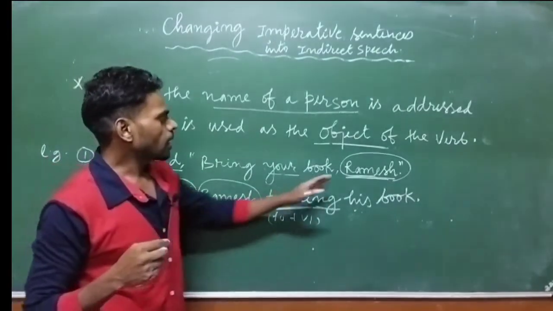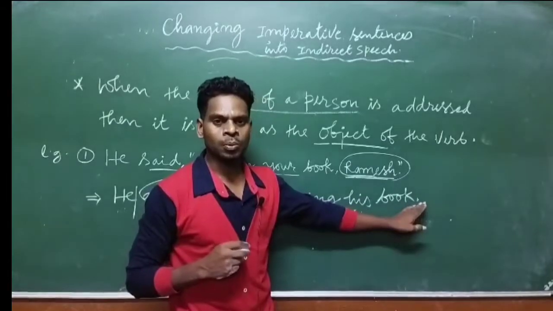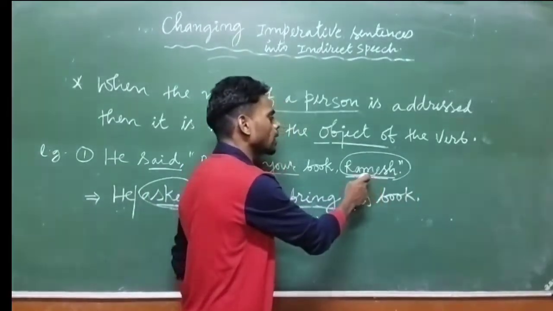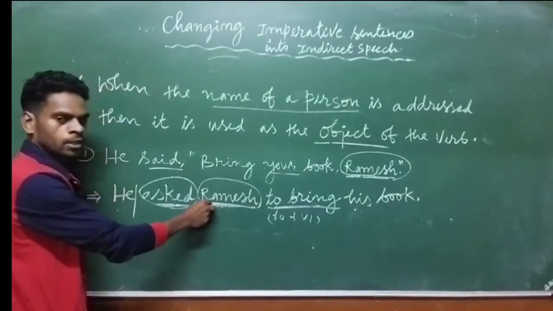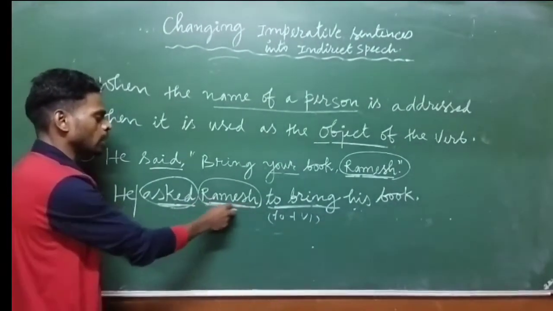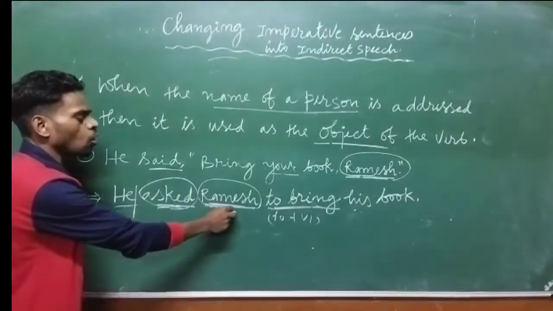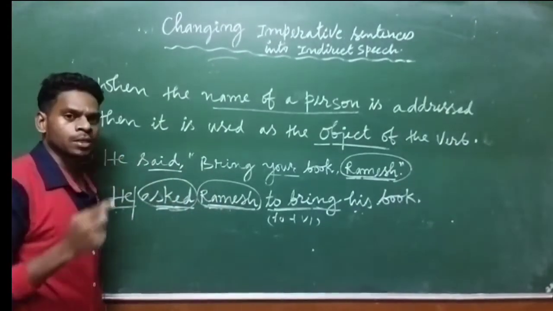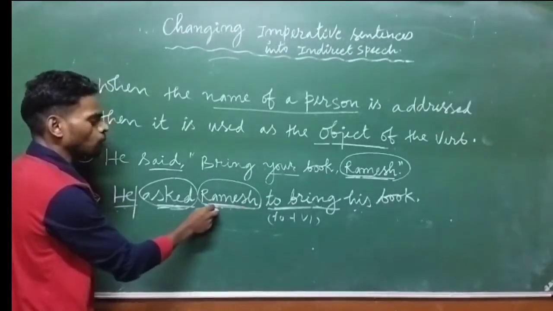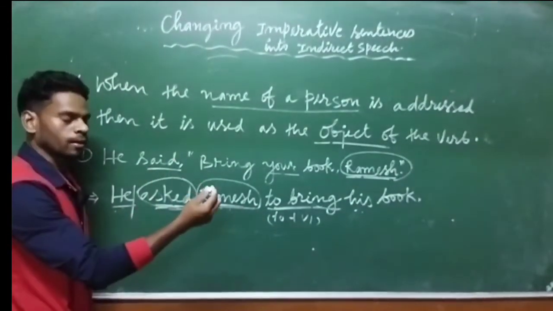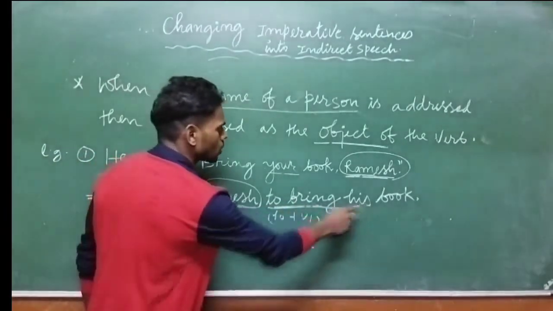So we cannot write the name of a person at the end in indirect speech. We do not write it at the end, but we write the name soon after the verb, in the place of the object. When you divide, let us say this is subject, this is verb and this is object, any name of a person that comes has to be written in the place of the object. We do not write it at the end. So it will be: he asked Ramesh to bring his book.